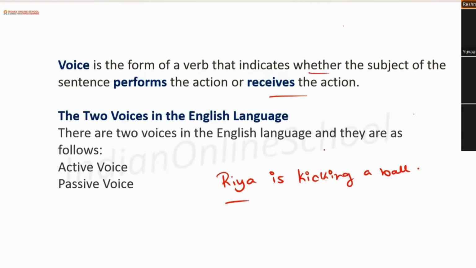Ball. Yes. So if we see clearly, Ria is performing the action and ball is receiving the action, right? So there are two voices in English language and they are as follows: active and passive voice.